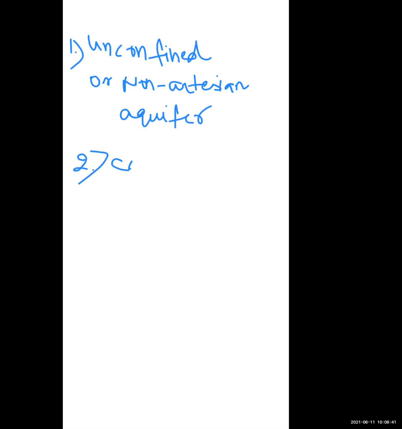Second is the confined or artesian aquifer.